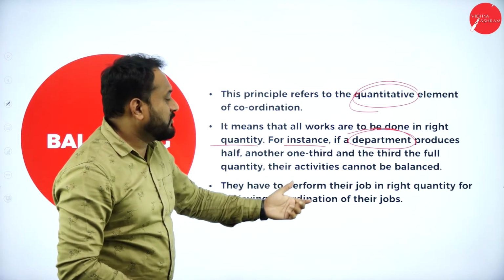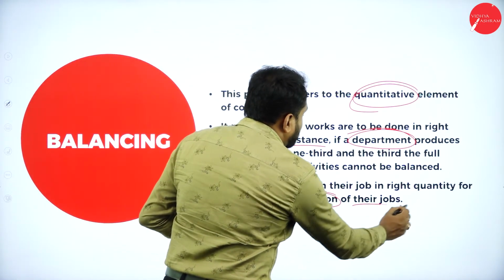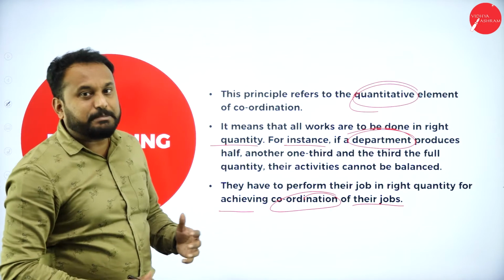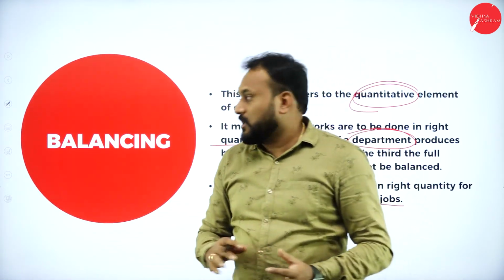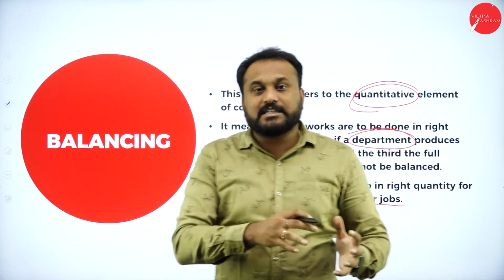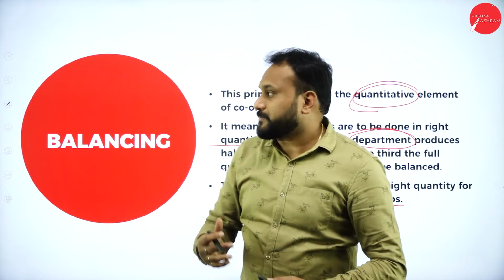So they have to perform their job in the right quantity for achieving coordination. That means they shouldn't split each and everything and give it to so many other people. When coordination happens, you should have balancing, that is, each and every person should take their responsibility and perform properly.